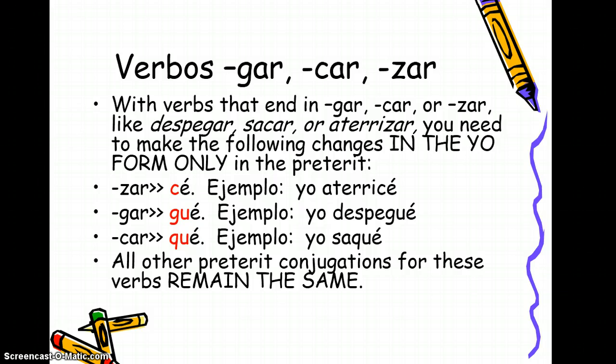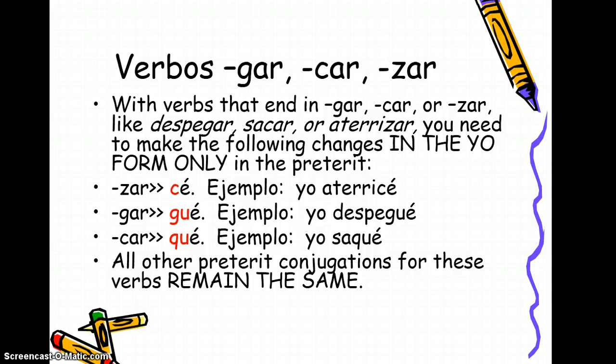Any gar verb is going to also have a change in the yo form when we conjugate it in the preterite. We're going to add a U after the G. That's to maintain the hard G sound, because when we add I or E after G's in Spanish, we always get an H sound, a softer G. So in order to maintain that sound we started with, gar, we have to add a U. So we get, for example, from the verb despegar, which means to take off, yo despegué. And we have to add the U before the E with the accent, right?